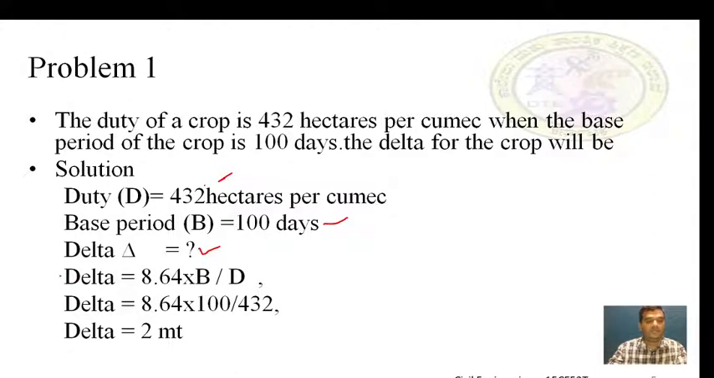First you have to write this expression. Delta is equal to 8.64 into B divided by D. After writing the expression, we have to substitute all the given data in the above expression. After substituting the values, we will get delta which is equal to 2 meters, which is the total depth of water which is required for a crop in an entire crop season.